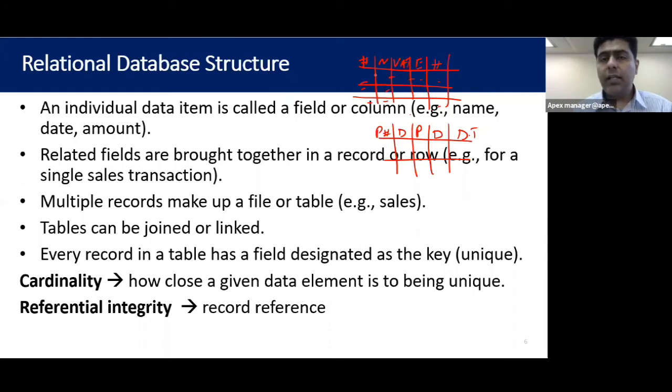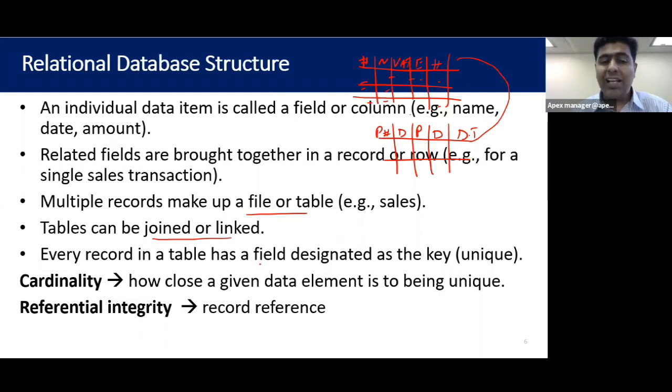Now the benefit is that these kinds of databases can be joined together. So for example, you gave a query to the system: customer XYZ, their orders they placed from this date to this date. Now you see, customer is different, their orders are different, products are different, but what happened, different tables, a lot of them, are now just combined together, right? So multiple records make up a file or table. Tables can be linked or joined.